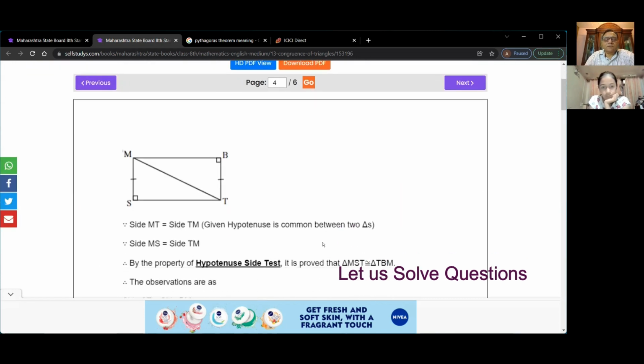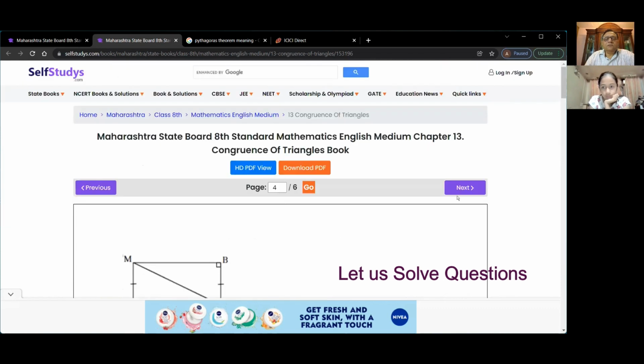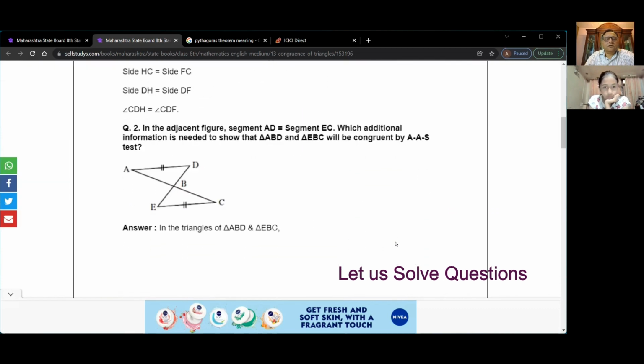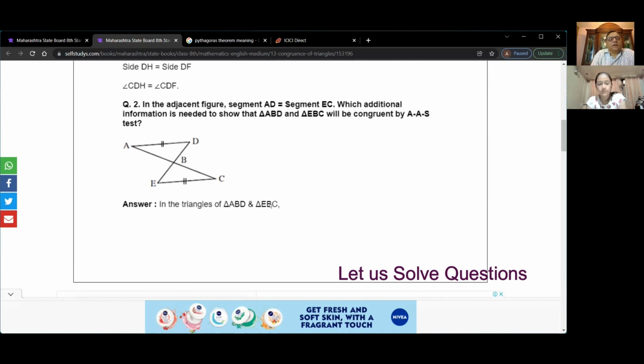Only these questions are there. Is that all? And then the textbook is over. Okay, let's move on to one more question, question number 2. So we are showing two triangles with 2 sides, right? Read the question. In the adjacent figure, segment AD is equal to segment EC. Which additional information is needed to show that triangle ABD and triangle ABC will be congruent by the angle side test?